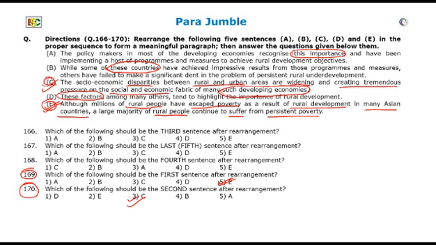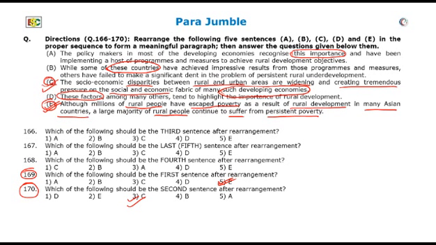Now, the disparity between rural and urban areas, which is widening and creating tremendous pressure, is a factor which is prevalent in developing economies. If you notice option D, these factors, among many others, tend to highlight the importance of